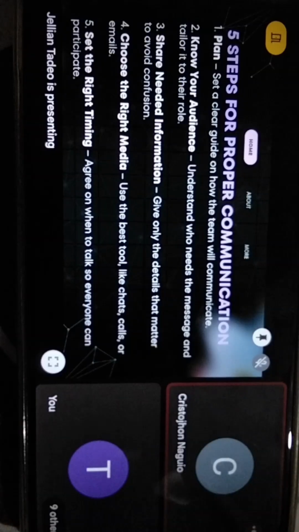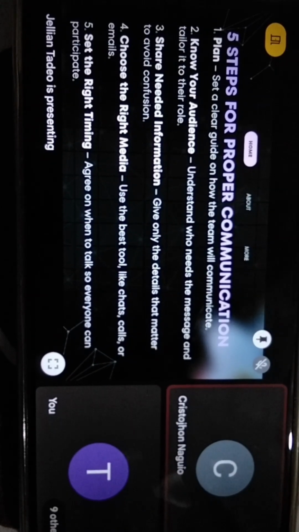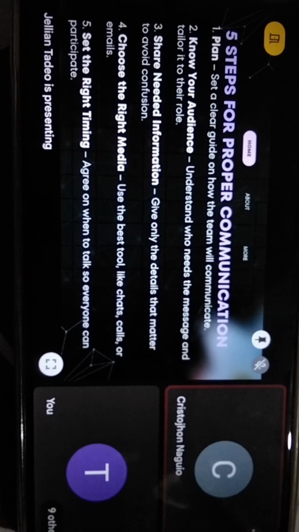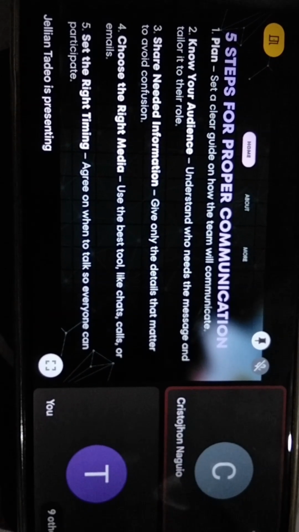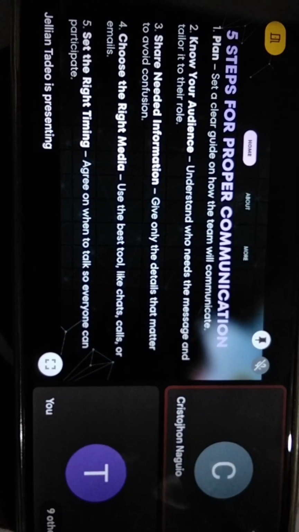So these are the steps for proper communication that guide a team to stay connected and work smoothly together. So these are the 5 steps.